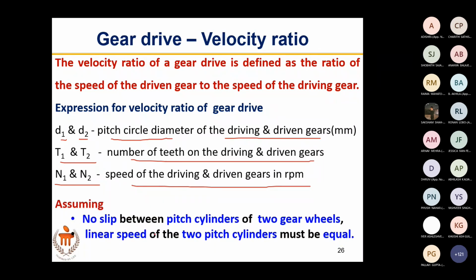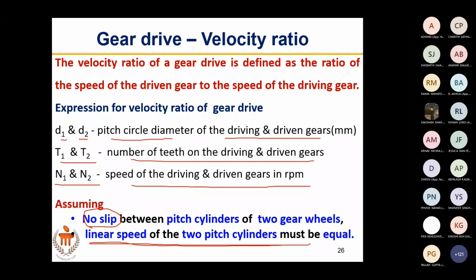Now what we have to assume, the main condition, is that there is no loss. In gear drives we don't have any slip. So when there is no slip, the linear speed of the two pitch cylinders, the cylinder which covers the pitch circle, will be the same.